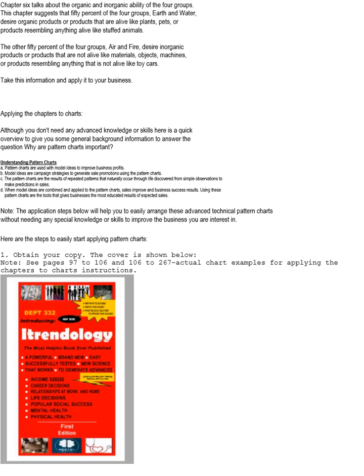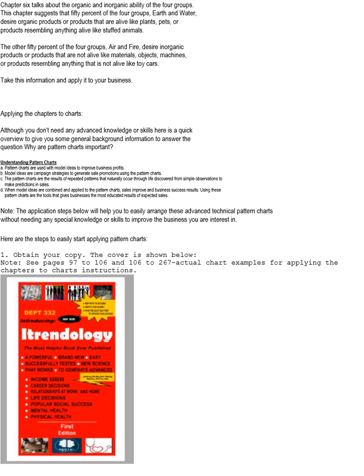The pattern charts are the results of repeated patterns that naturally occur through life discovered from simple observations to make predictions in sales. When model ideas are combined and applied to the pattern charts, sales improve and business success results. Using these pattern charts are the tools giving businesses the most educated results of expected sales. Note: the application steps provided next will help you to easily arrange these advanced technical pattern charts without needing any special knowledge or skills to improve the business you are interested in.